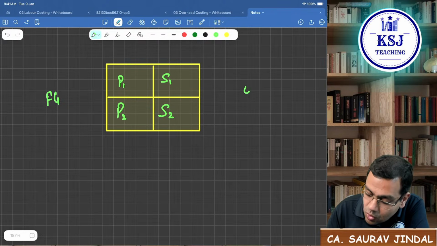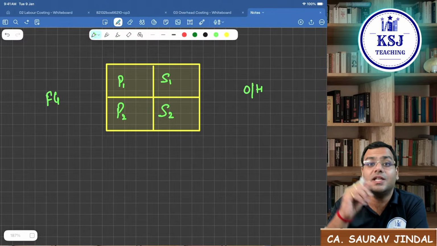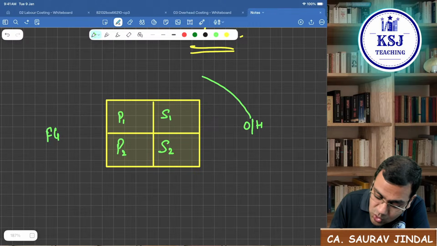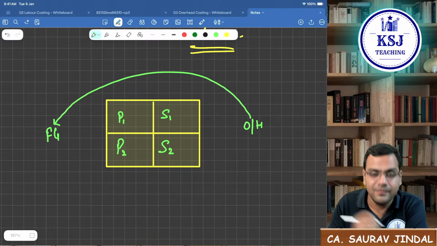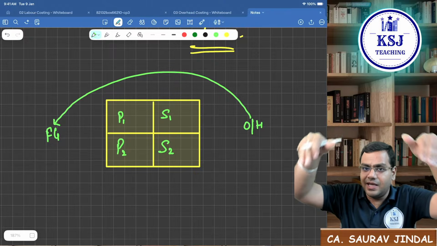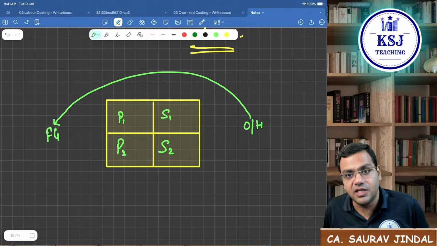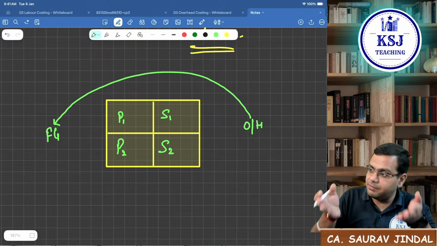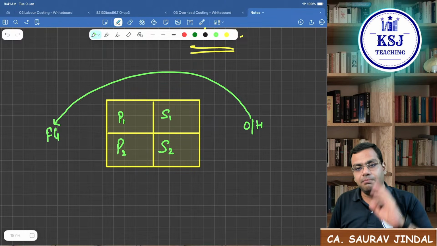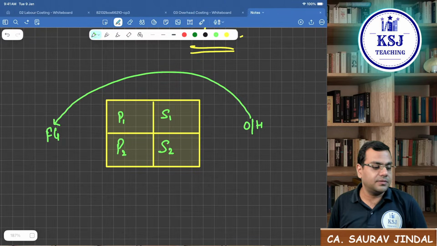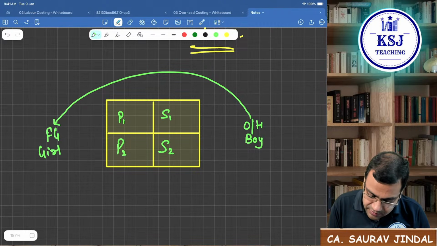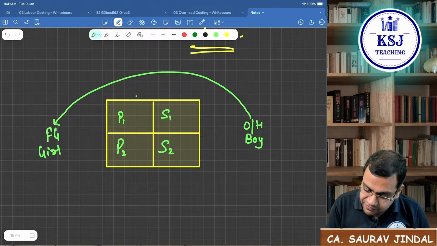This is your overheads on this side. Now, what is the journey that we need? We need to identify this overhead in the finished good. But can you just jump like this and identify it in the finished good? No, sir. In between there is a wall. In between there is a room where P1, P2, S1, S2 are sitting. So it's like this one is a boyfriend and this is a girlfriend, and these are the family of the girl.